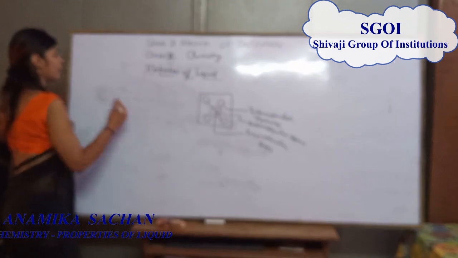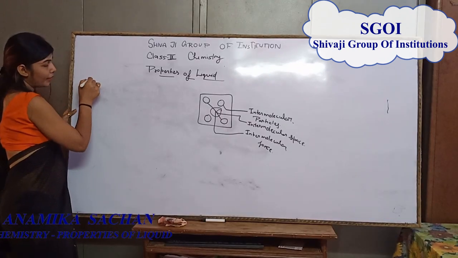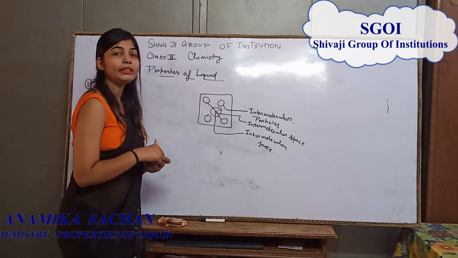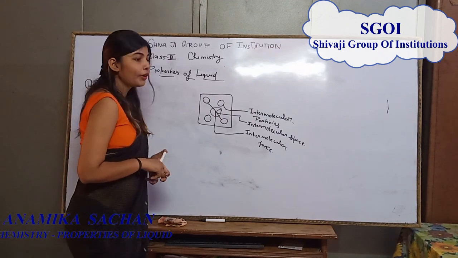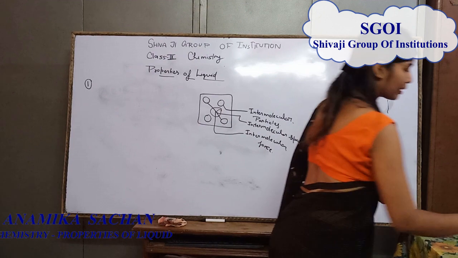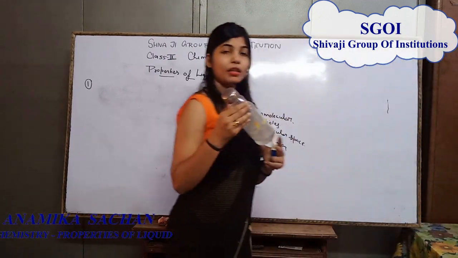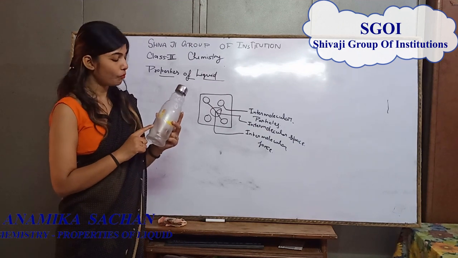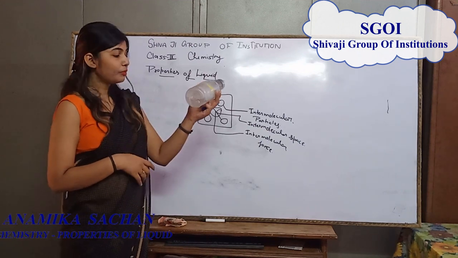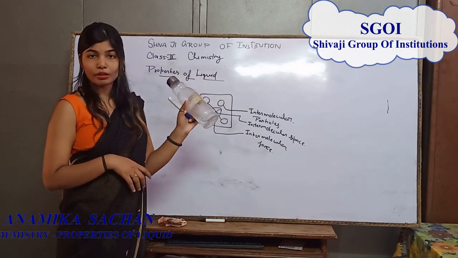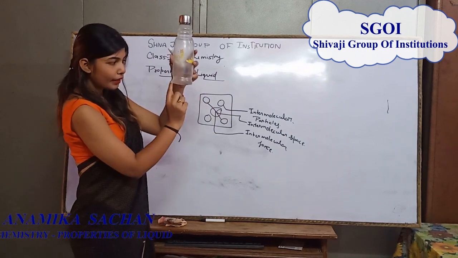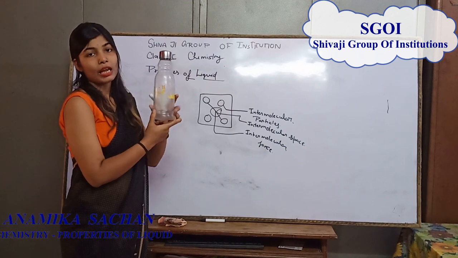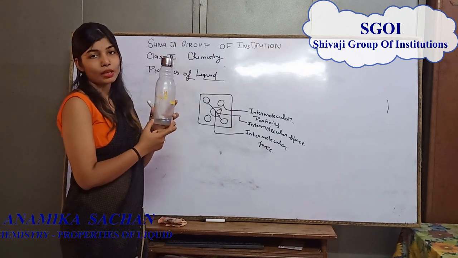Students, the first property of liquid is that liquid has fixed volume but indefinite shape. For example, there is water inside this bottle. The shape of the bottle is not fixed, but the coverage area of water is fixed, and the coverage area is known as volume.